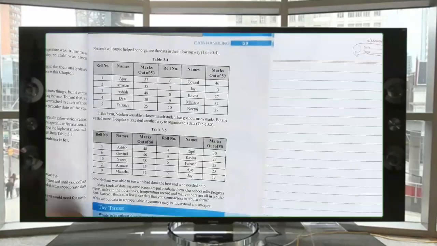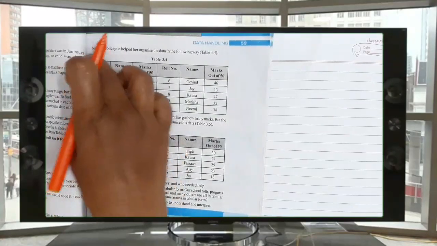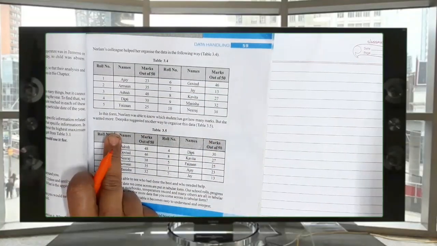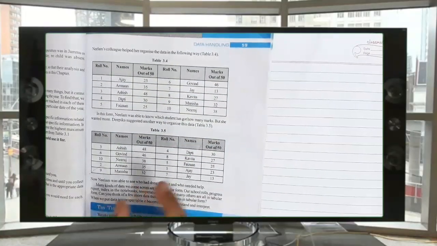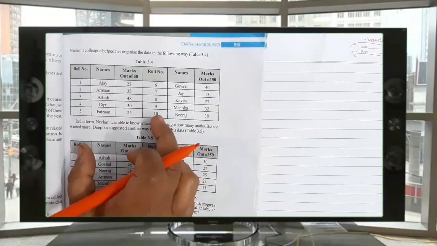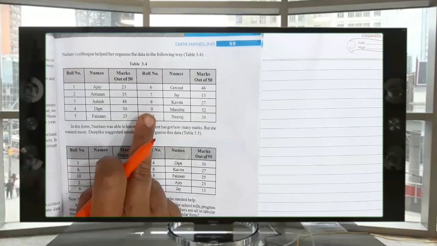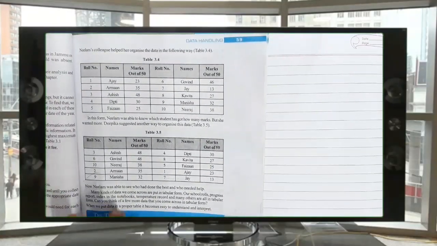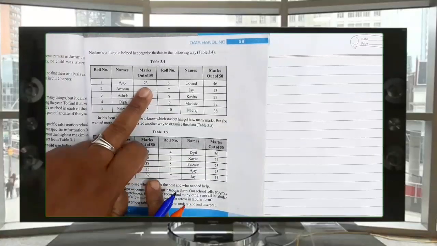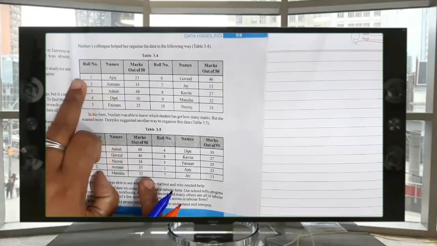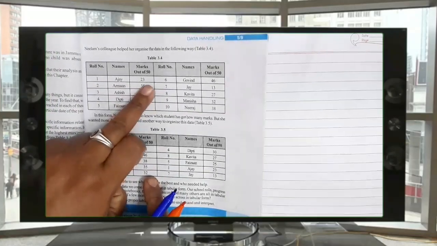I'll show you in the book. See, this is called tabulation. Tabulation is nothing but just putting the data in some tables along with the names, roll number and their marks. Now see, first 23 marks. Who is this 23? Ajay's. What was his roll number? 1. Roll number 1, Ajay, 23 marks.